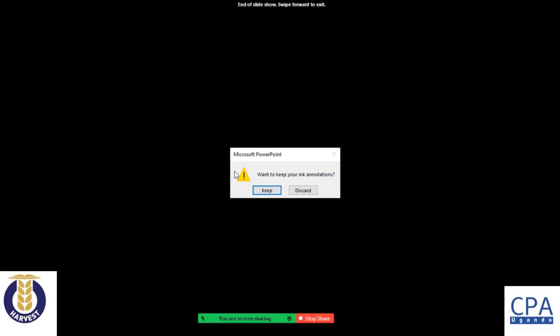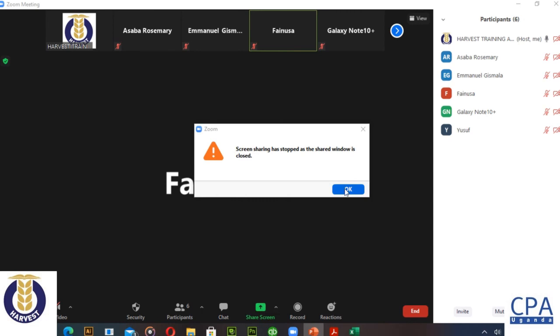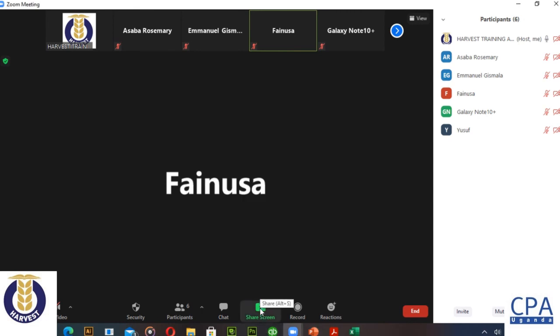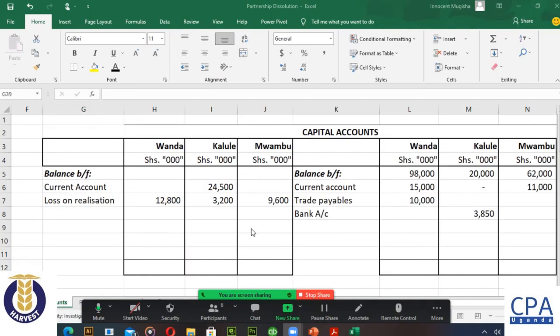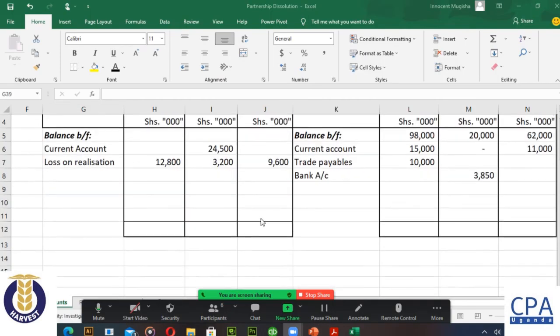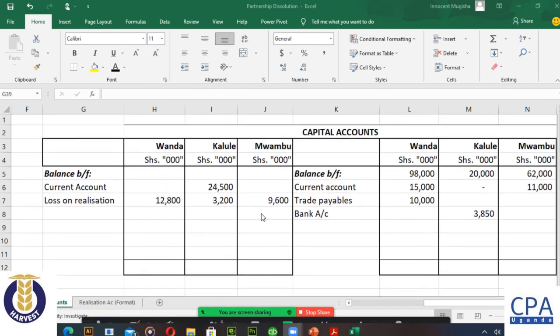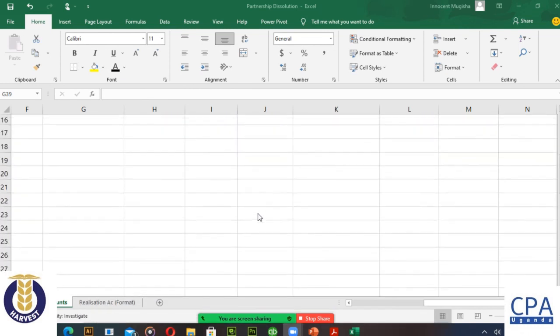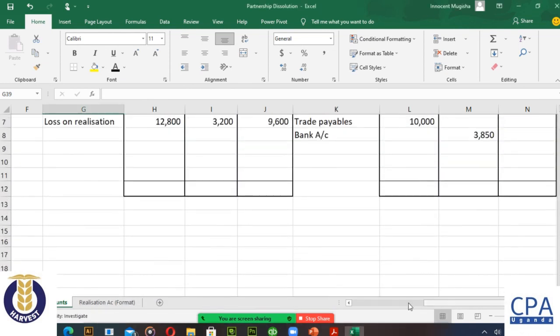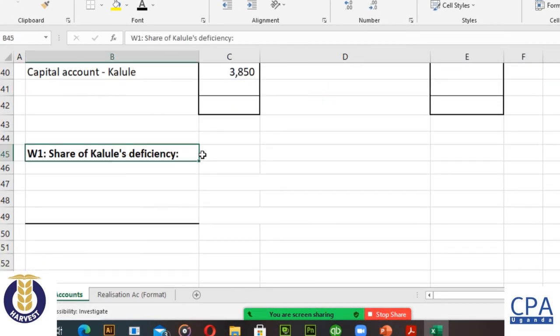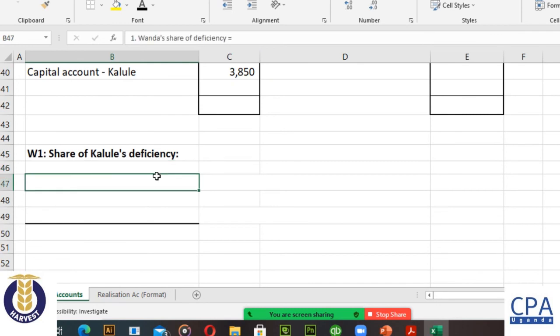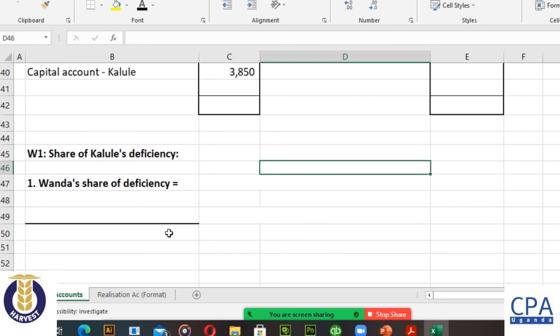Now, what does it mean? It means that Mwambu and Wanda share that deficiency, the balance of 3,800. So I have a working here. Let me share with you the working just down here. Share of Kalule's deficiency. Now we begin with Wanda. Wanda has to share part of the deficiency.